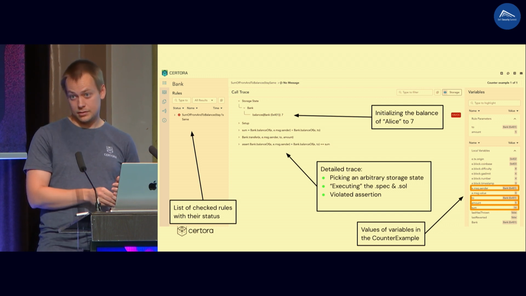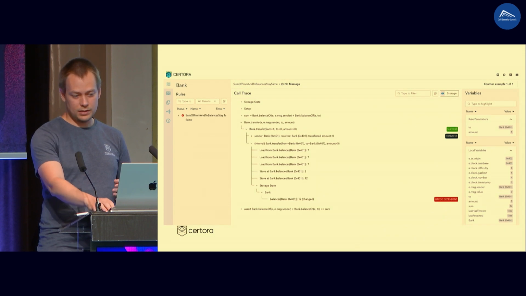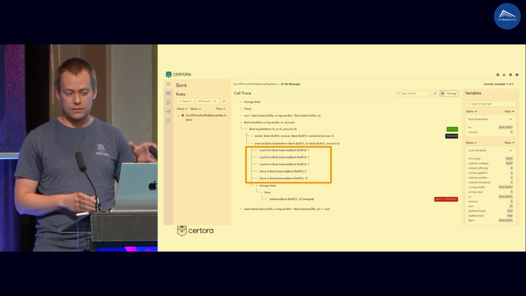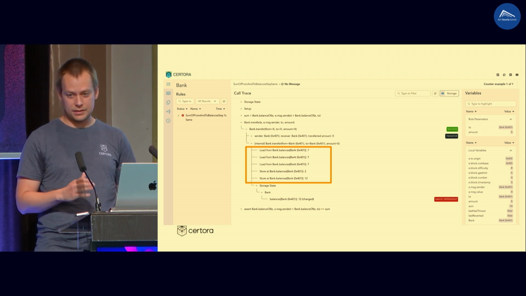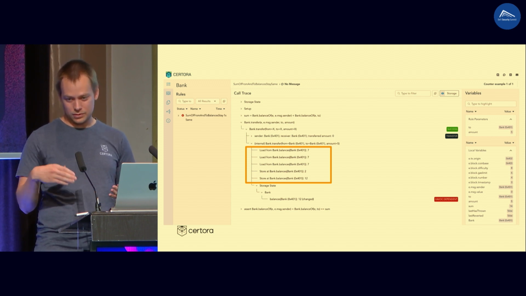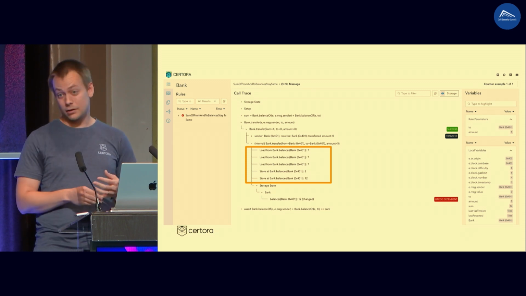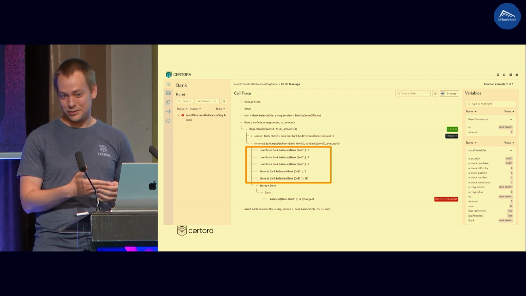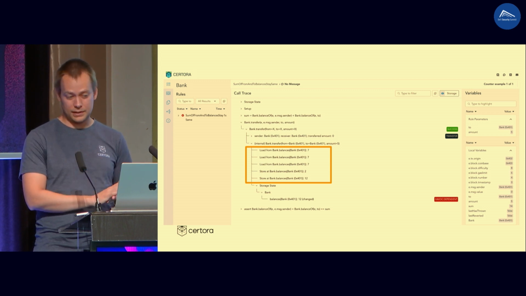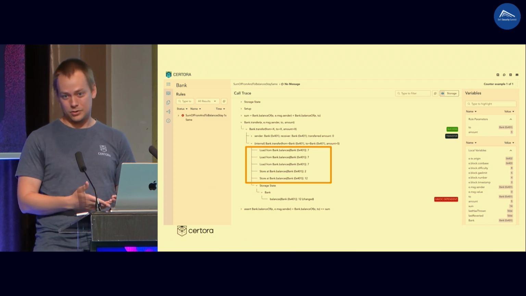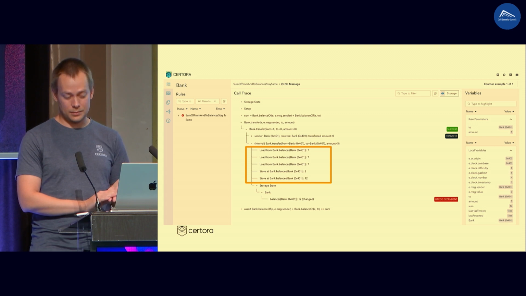Her balance was 7. And then if we zoom a bit, you can, for instance, see what was happening during transfer with the balances mapping. So we have loaded 3 times 7. Then we have stored 2 because we have removed the amount 5. And then we have stored 12, which was the wrong result, right? This was violating the specification, and this is how Alice got from 7 to 12 by just invoking the transfer function. This helps you to understand the counterexample.